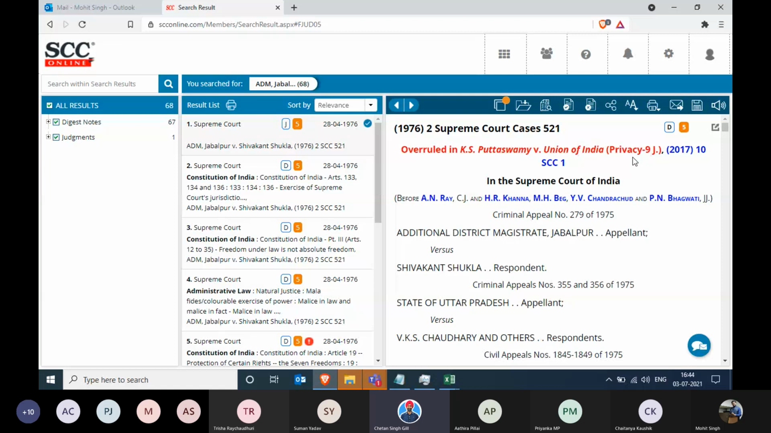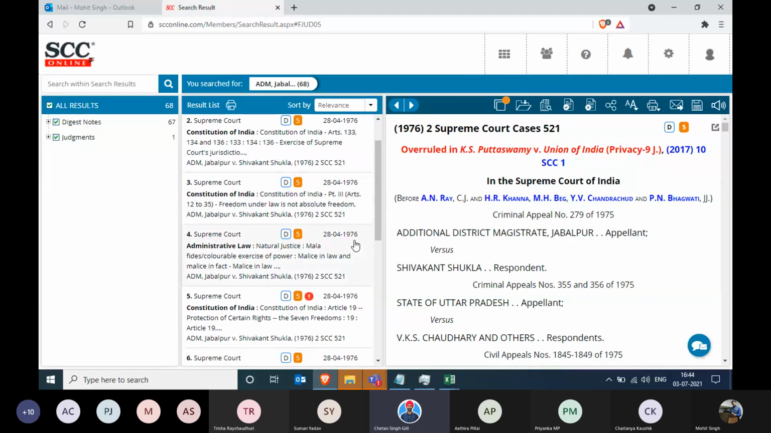Okay. Now let's come to the head notes. Now the second point talks about Constitution of India, Article 133, 134, and 136. Now you can click on that.